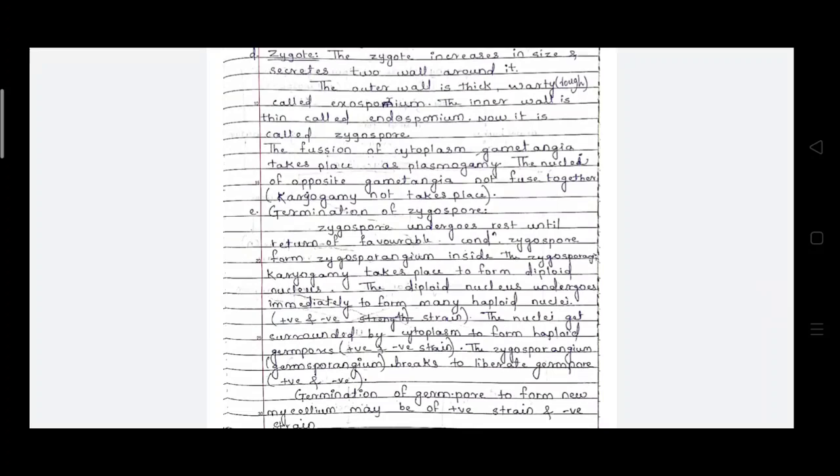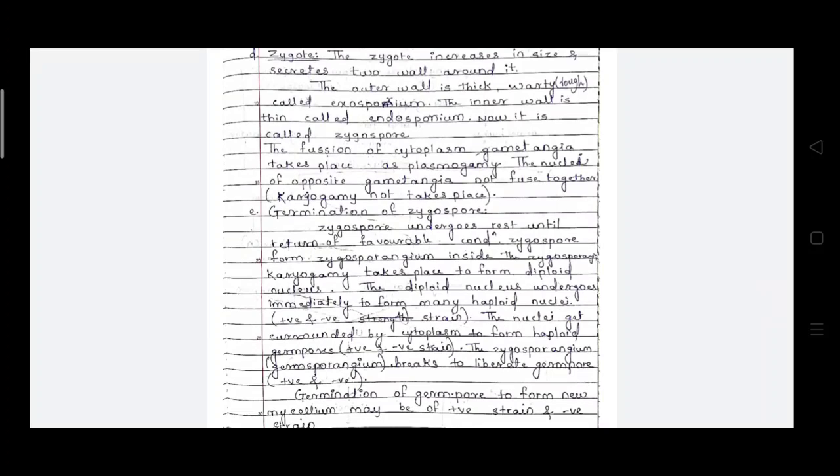Inside the zygosporangium the karyogamy takes place to form the diploid nucleus. The diploid nucleus immediately divides to form many haploid nuclei, that is positive and negative strains. The nuclei get surrounded by the cytoplasm to form the haploid germ spores, positive and negative strains.